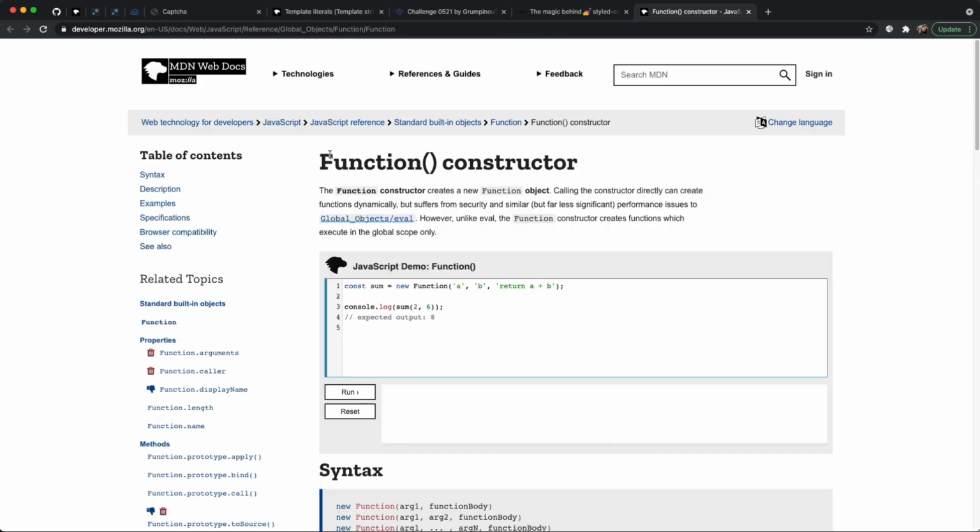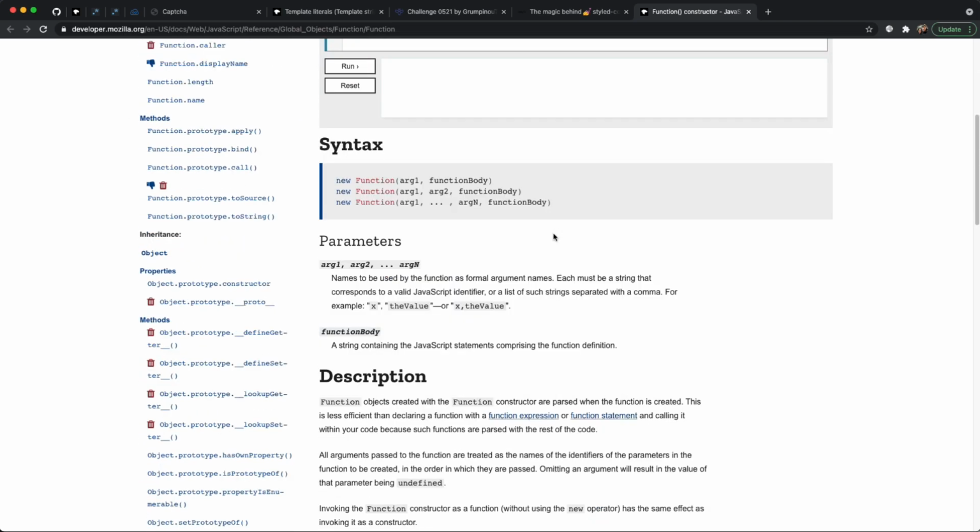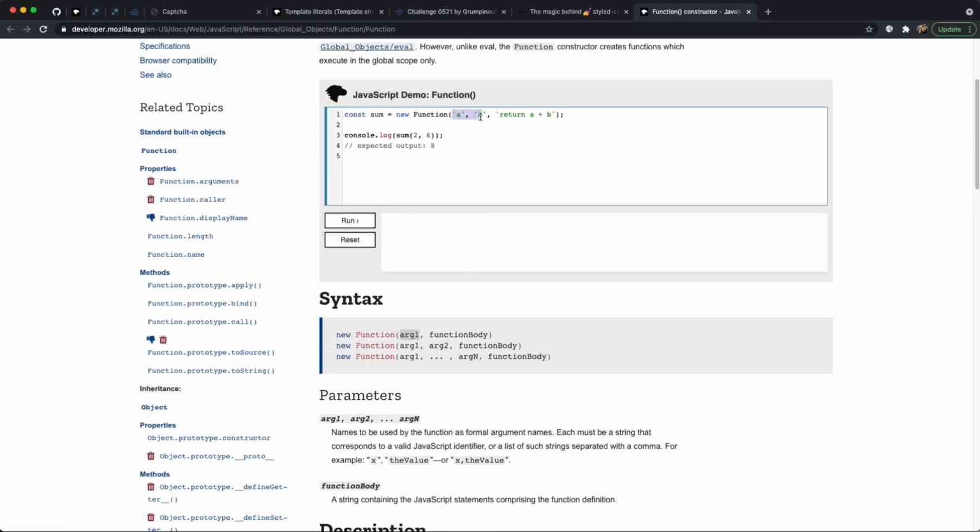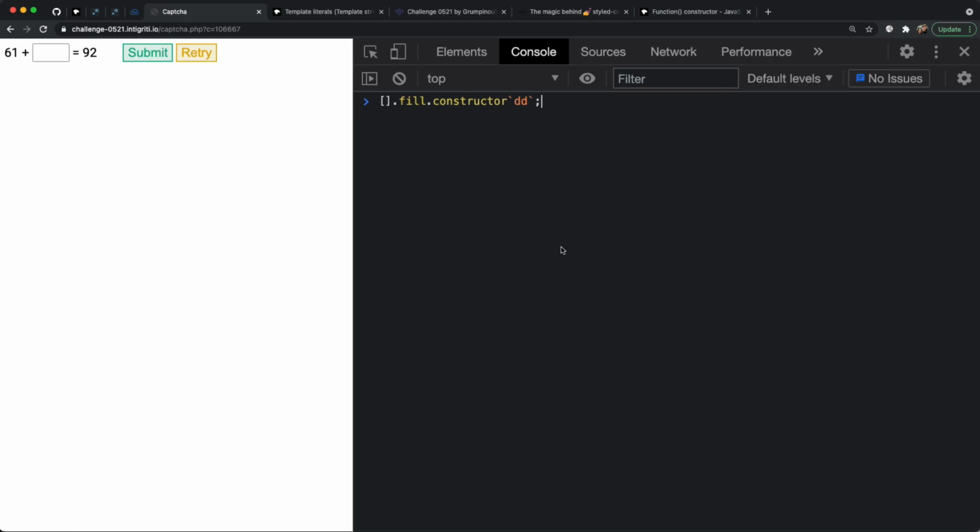However, this is super easy to fix because if we look at how the constructor works, we can see that it basically takes any arguments first. In this case, we're just giving it A and B, and those end up as the actual parameter names for that function. And whatever the last parameter is, that is going to be our function body. So let's see this in action. If I now call this and give it any value at all, we can see it creates this anonymous function that just tries to execute that random string. And that's not what we want, right?